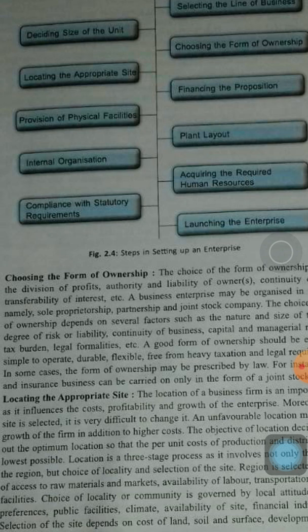And compliance with statutory requirements has to be seen, whether the business is legal or according to the law of the land. In any country you have to see whether this business and all the things we are doing are according to the law or not.